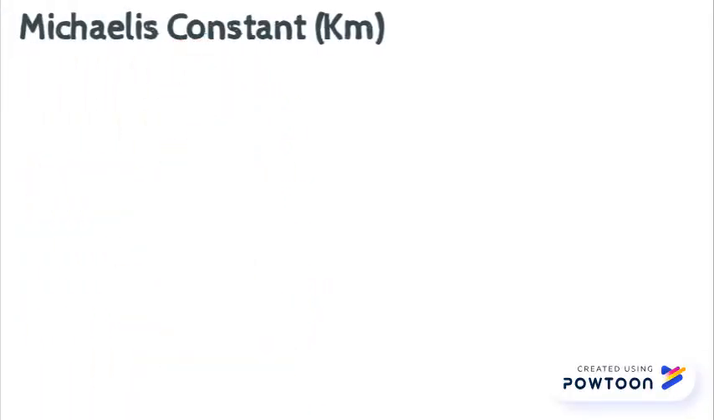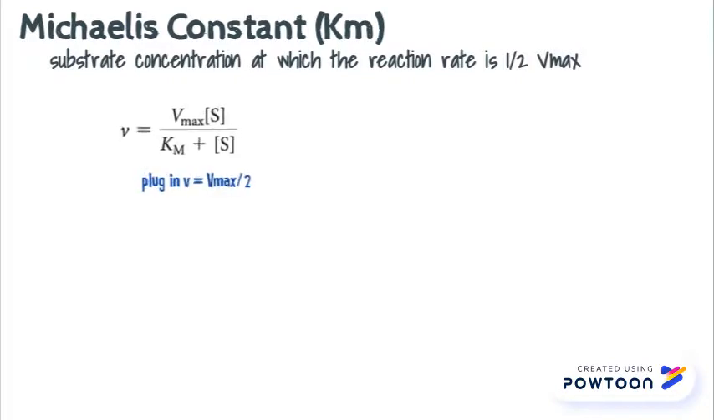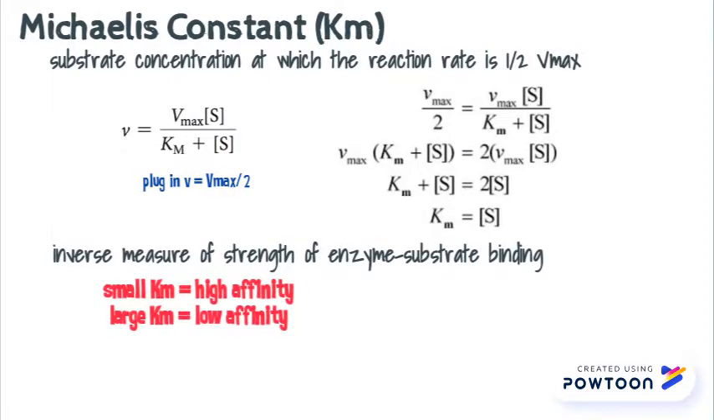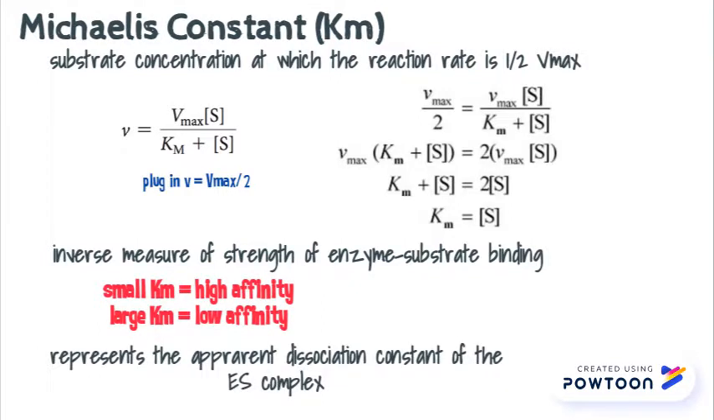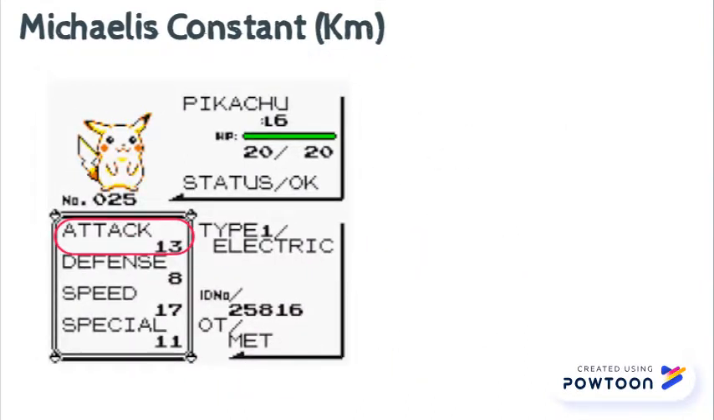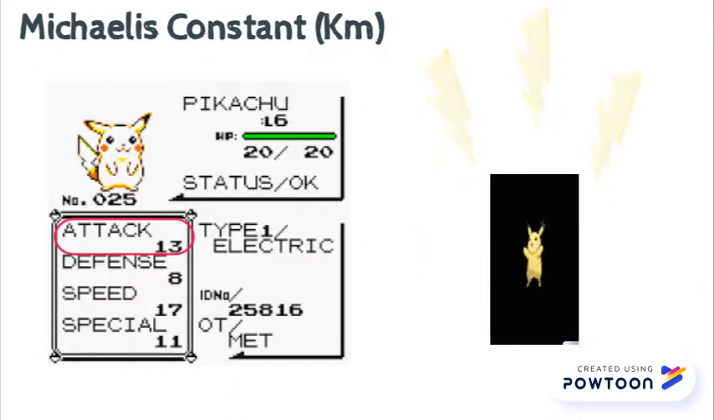The Michaelis constant is defined as the substrate concentration at which the reaction rate is half the maximum. It is the inverse measure of the strength of the enzyme-substrate binding, so it can tell you about the affinity. You can think of the attack stat from Pokemon, where high attack means high affinity. Just remember that affinity is inversely related to Km.